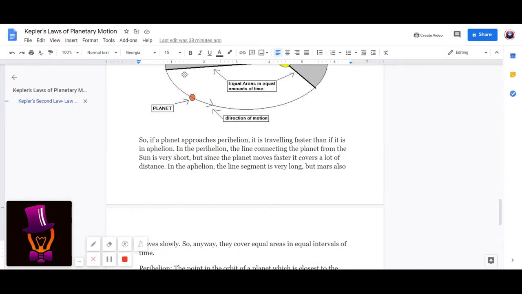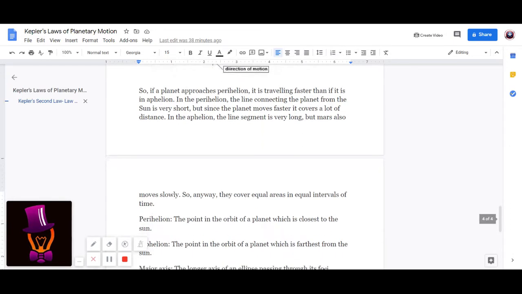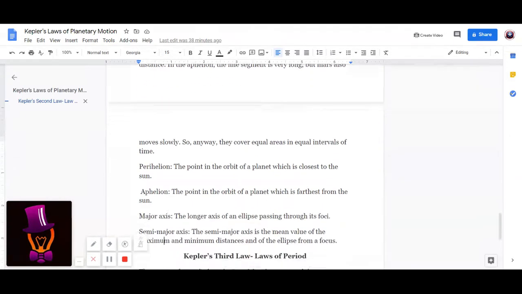This is the aphelion and the line is very long. But since the planet moves faster at perihelion, it covers a lot of distance. At aphelion, the line segment is very long, but Mars also moves slowly. Not only Mars, it can be any planet. Anyway, they cover equal areas in equal intervals of time.